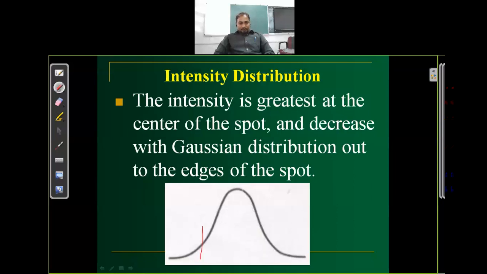And at some point, it's 1/10 of this. So this is A, this is 1/10 of A, and this is 1/10 of A, and this is the time difference. It's the persistency. Okay, as you can see, the intensity is greater at the center of the spot and decreases with a Gaussian distribution towards the edge of the spot.